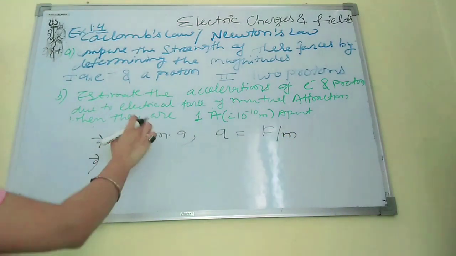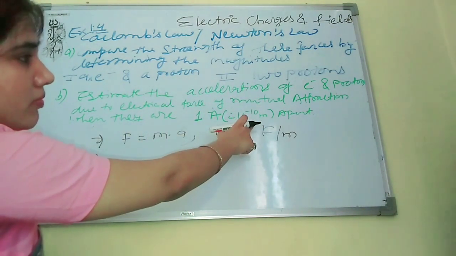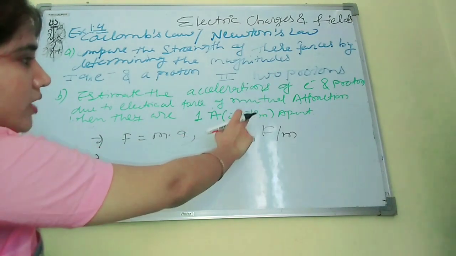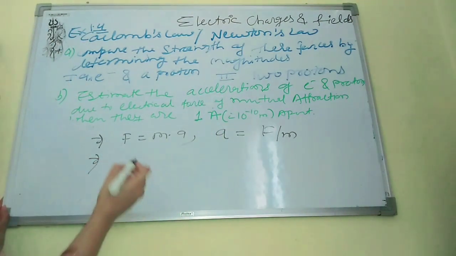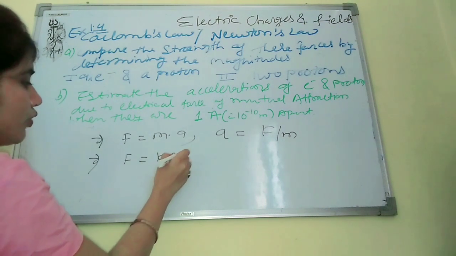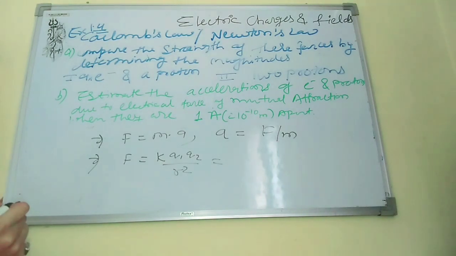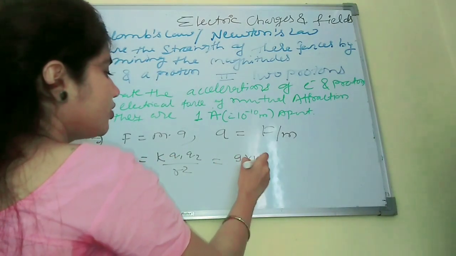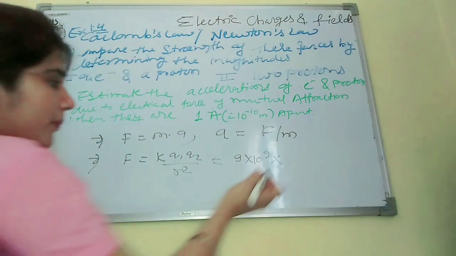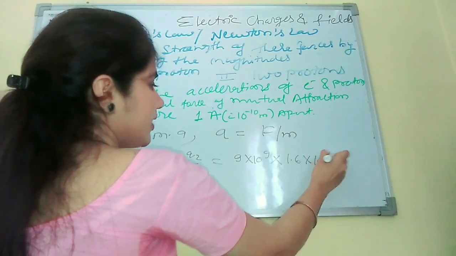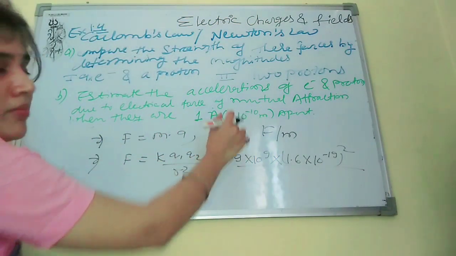It says both are apart, meaning the distance between both charges is 10 to the power minus 10 meter. The distance is given, which means the value of r is given. F equals k q1 q2 upon r square. So k equals 9 into 10 to the power 9, into q1 q2, again e square, that means 1.6 into 10 to the power minus 19 square, upon r square, 10 to the power minus 10 square.